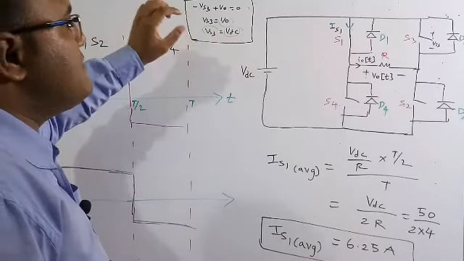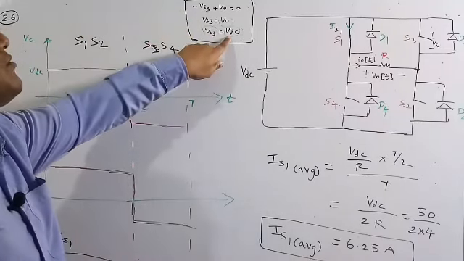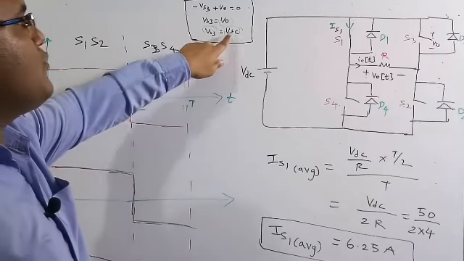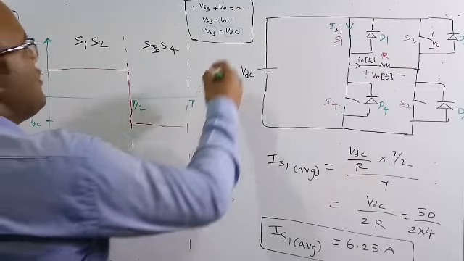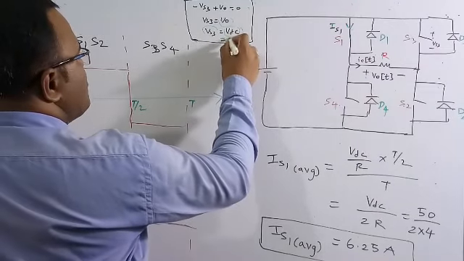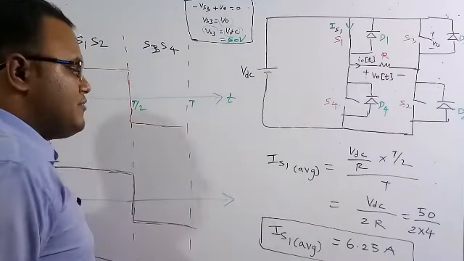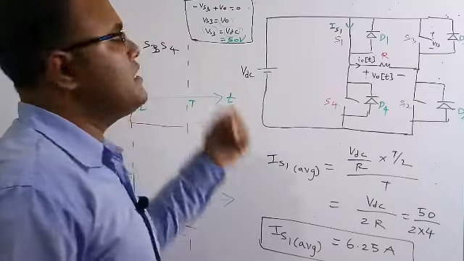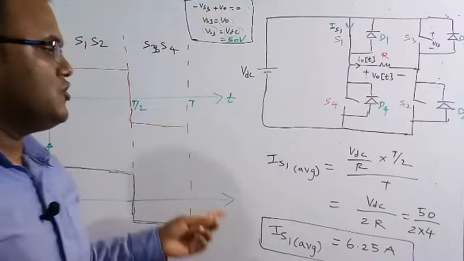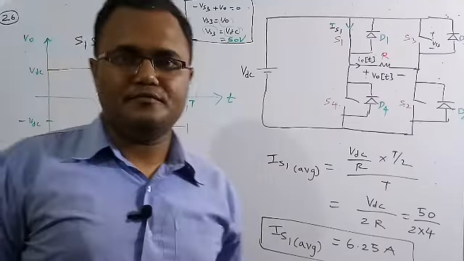Therefore each and every thyristor is going to block this much amount of voltage. VDC is already given, which is 50. So this much amount, 50 volts, it has to block. So the average current through the switch is 6.25 ampere and the blocking voltage is 50 volt. So this is the required solution of this numerical.